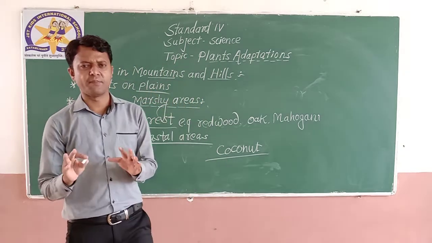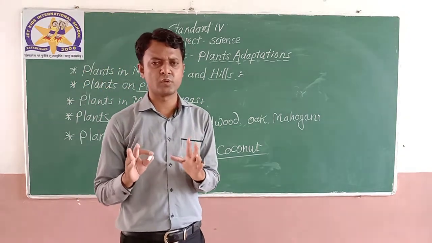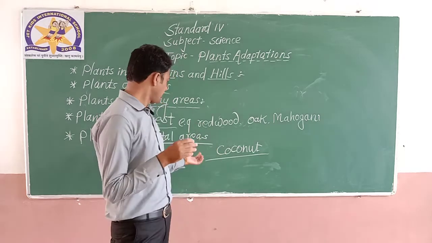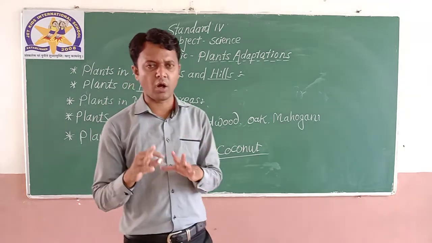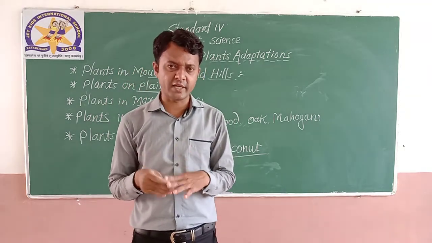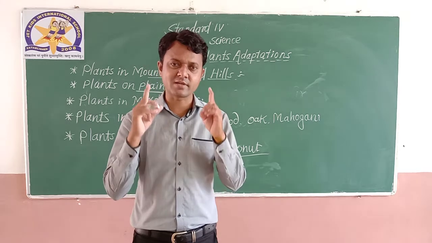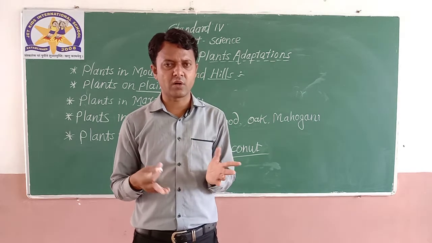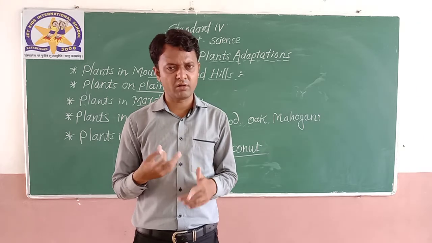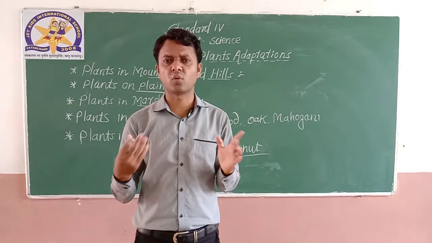A simple thing to be understood and remembered: these plants are tall. They grow in salty areas, salty water. These plants are tall and straight, and they experience heavy rainfall. The example is the coconut tree.